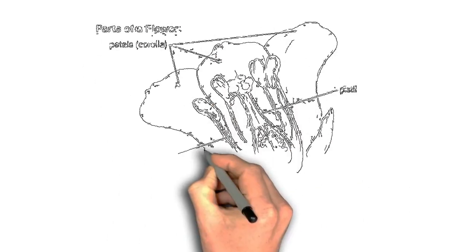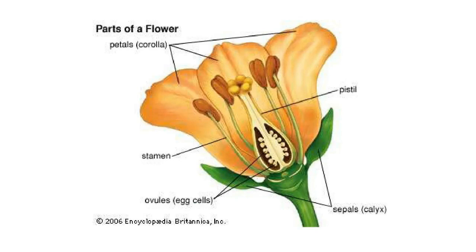Ovary is the swollen basal portion composed of one or many carpels. The inner cavity of the ovary may be a single chamber or divided into several chambers, each containing a number of rounded bodies called the ovules. Ovary contains the ovules, and the cushion or swollen region in the ovary attaching the ovule to the wall of the ovary is called the placenta. This is all about our gynoecium.